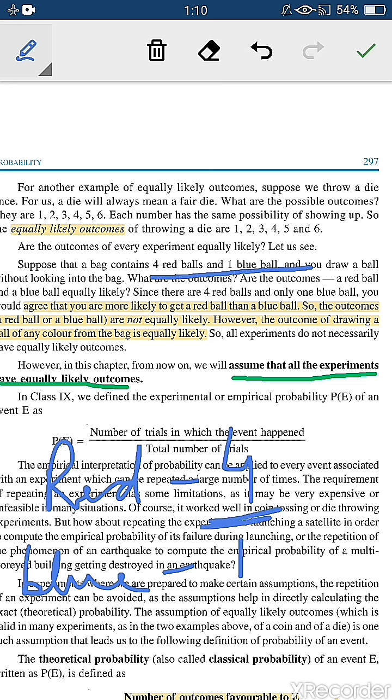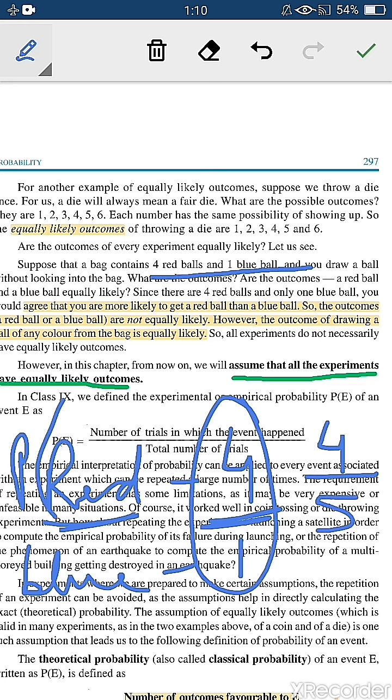How many red balls are there? 4. Out of 4, any ball can be in your hand. How many total balls are there in your bag? That is 5. So the probability of getting a red ball is equal to 4 by 5.